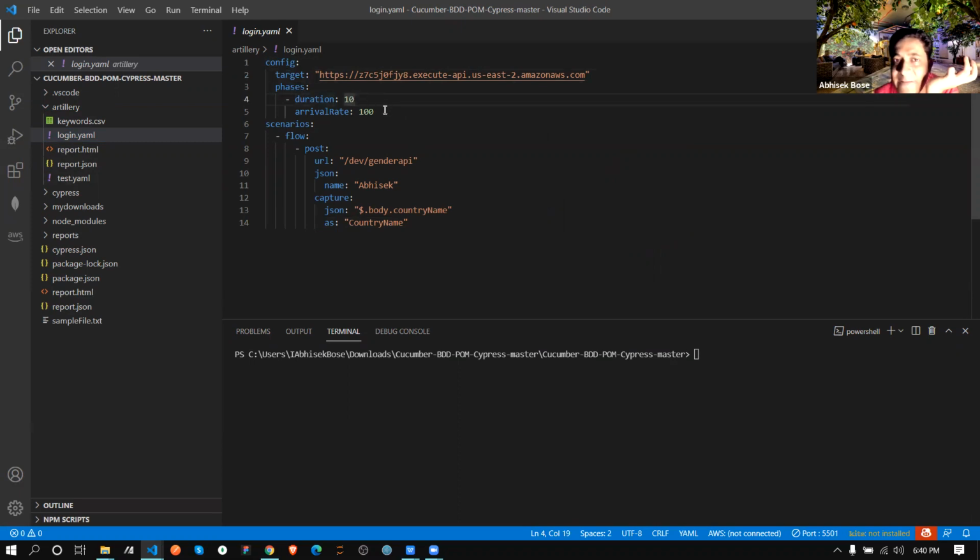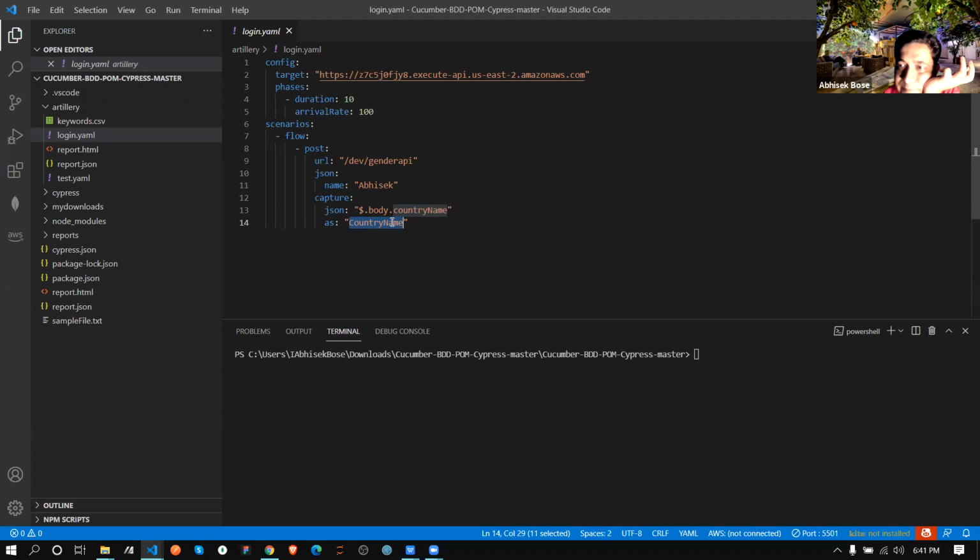Within 10 seconds I am hitting with 100 virtual users. My scenario flow is a post to the dev gender API URL, so this will call from here only. This is my base URL, like in Cypress, and this is my visit one. With JSON I am passing the name Abhishek, and I will capture in JSON format from the body the country name, and store it under the alias country name.